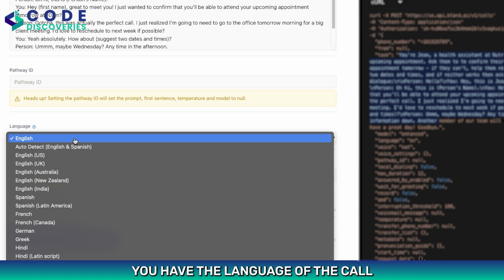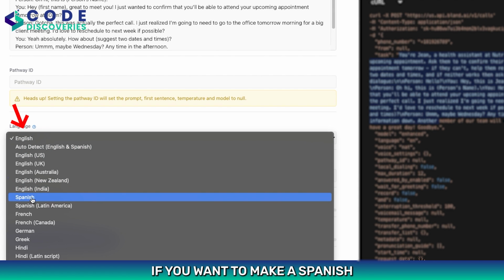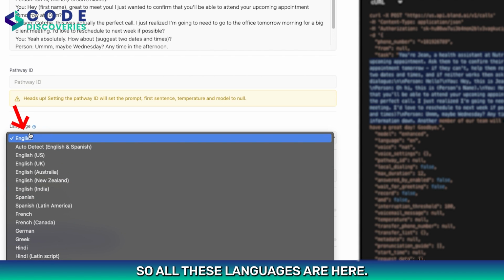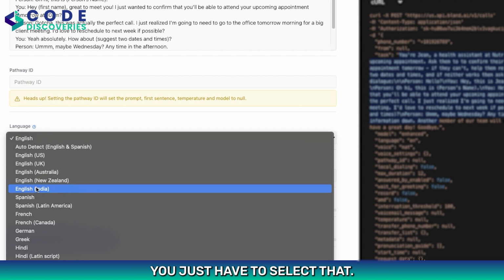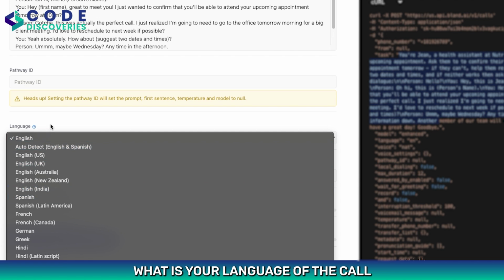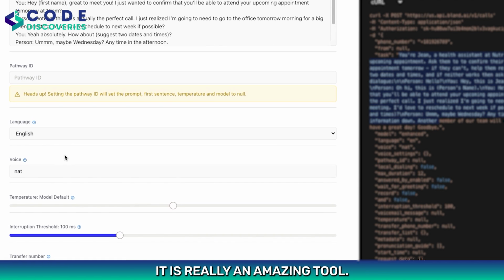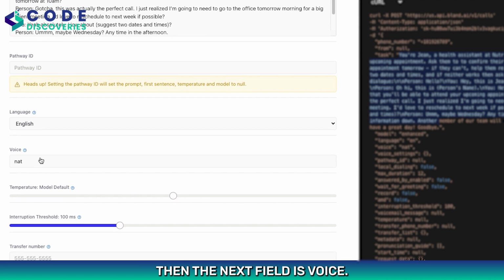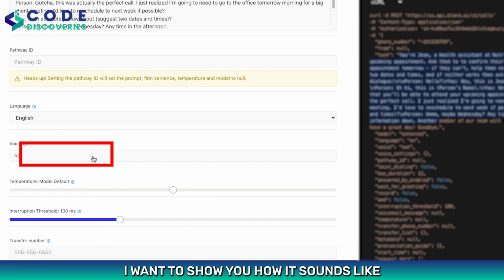And then you have the language of the call. If you want to make a Spanish call, Greek, German, Hindi, Korean, all these languages are here. You just have to select the language of the call, and you are good to go. It is really an amazing tool I have found. Then the next field is voice. I want to show you how it sounds.